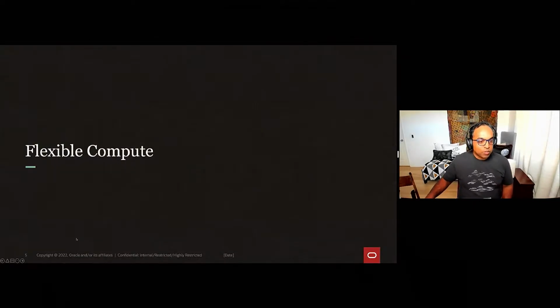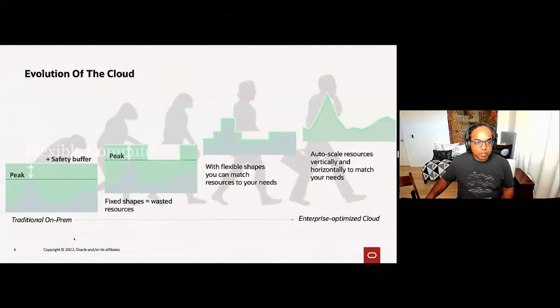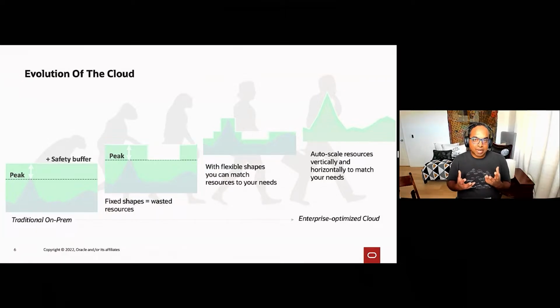So let's start with flexible compute, right? To discuss flexible compute, we first have to set the context a little bit.